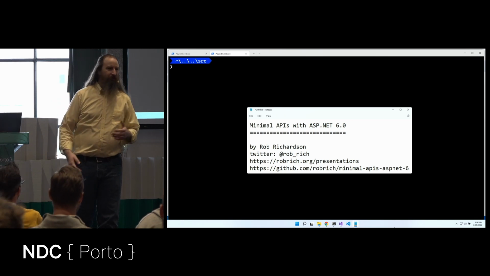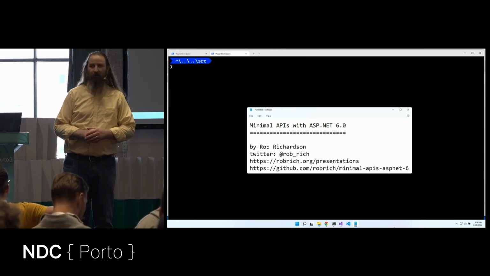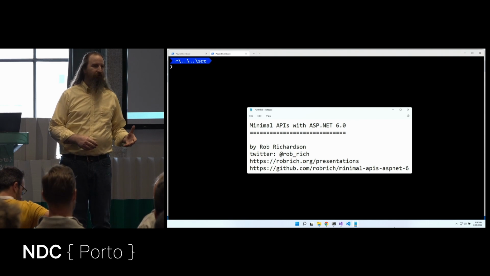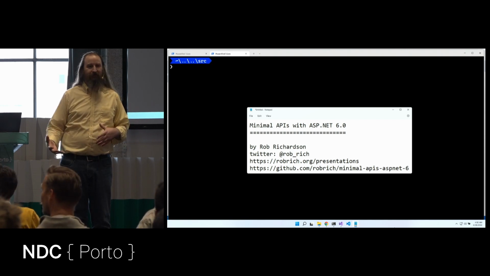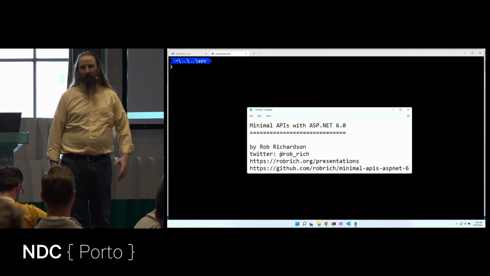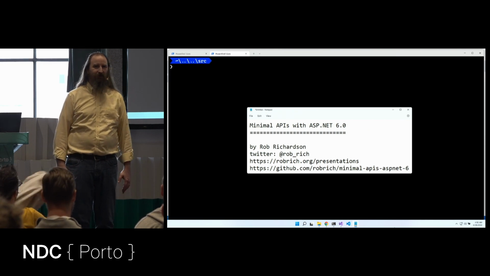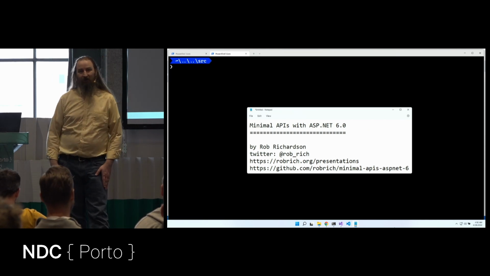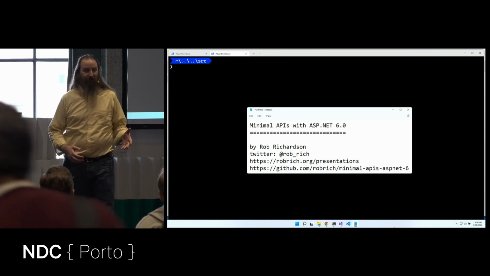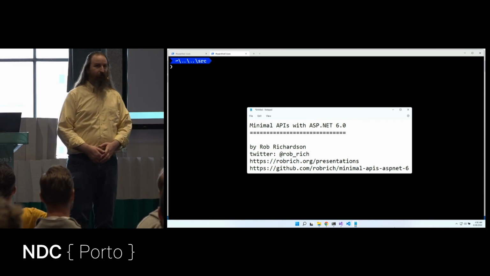Welcome to Minimal APIs with ASP.NET 6. We're going to live code everything, upgrading a project from .NET 5 to .NET 6, and get to see a lot of C# 10 features in addition to minimal APIs. Here's the part where I tell you I am definitely going to post the slides on my site tonight, but in this talk, there are no slides. That's it.